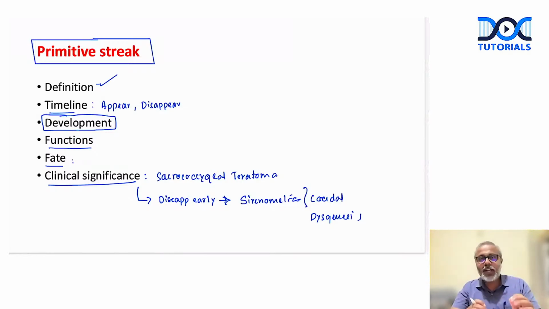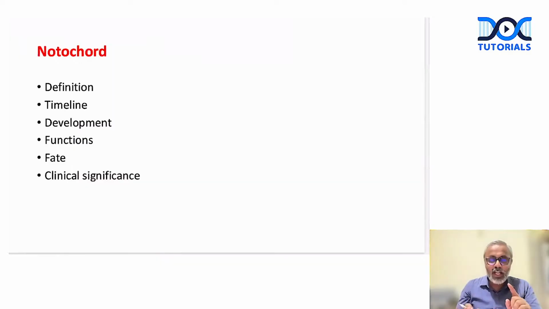In the same manner, one more question where we often find difficulty in general embryology is the notochord. So we will not know what to write. Okay. So what is notochord? When does the notochord form? How does the notochord form? What do we mean by the primitive notochord? How does the primitive notochord give rise to the notochordal canal? After this, how does it get converted into the definitive notochord? Once it gets converted into the definitive notochord, what are its functions? Once it subserves the function, what exactly is its fate?